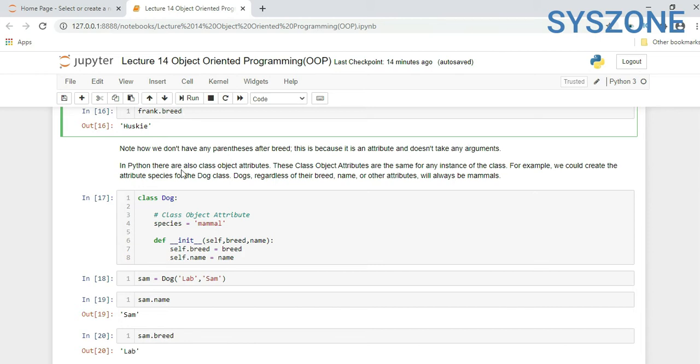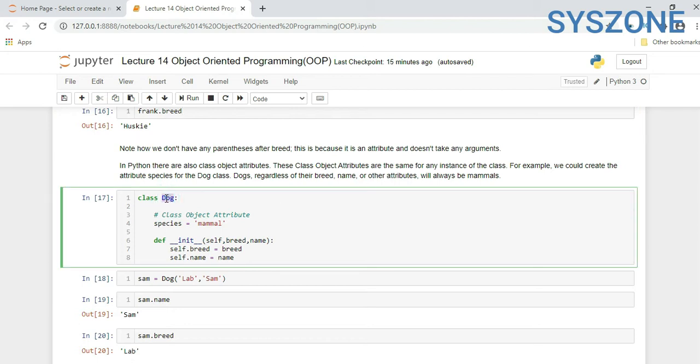In Python there are also class object attributes. These class object attributes are the same for any instance of a class. For example, we could create the attribute species for the Dog class. Dogs, regardless of their breed, name or other attributes, will always be mammals. So here we are referring to the same class, class Dog. Here we are creating a class object attribute, species equal to mammal.